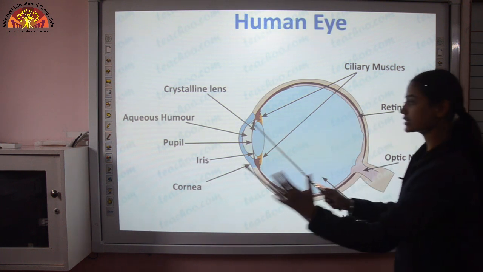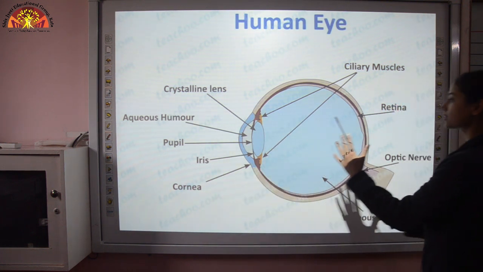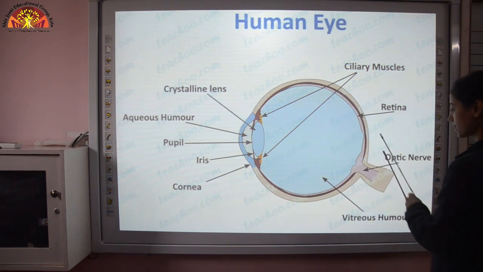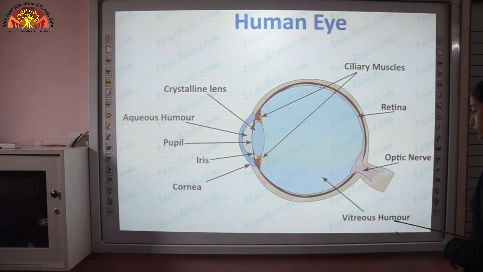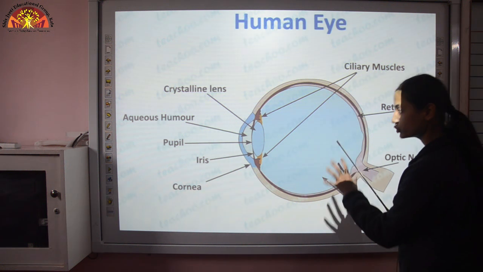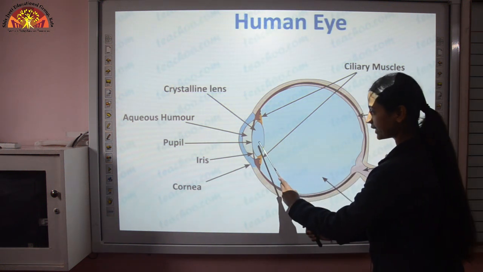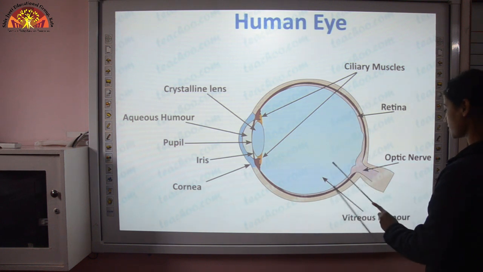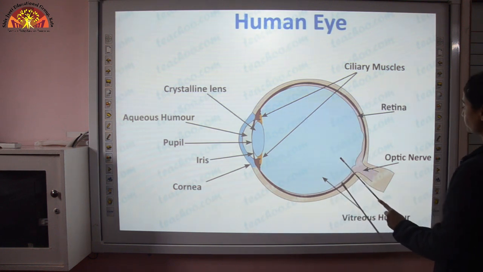So when light rays fall into our eyes, where is the image formed? Onto this retina. Then next is vitreous humor. Again, this is a fluid which is present between our lens and the retina. This complete region consists of vitreous humor.